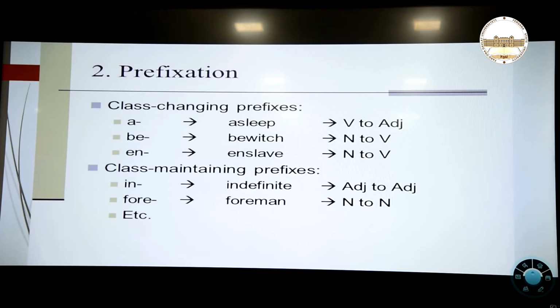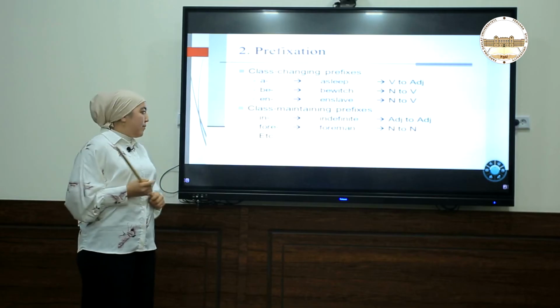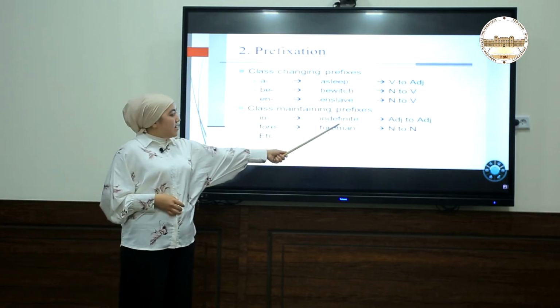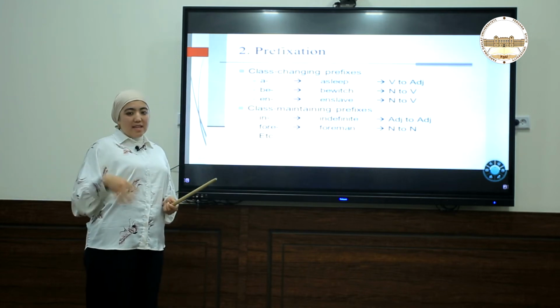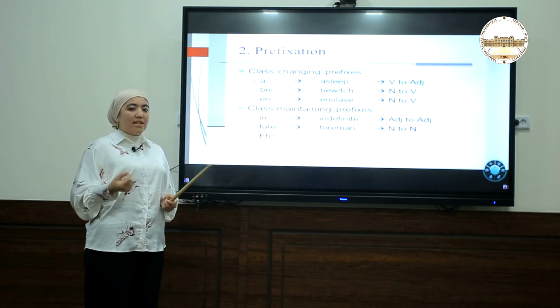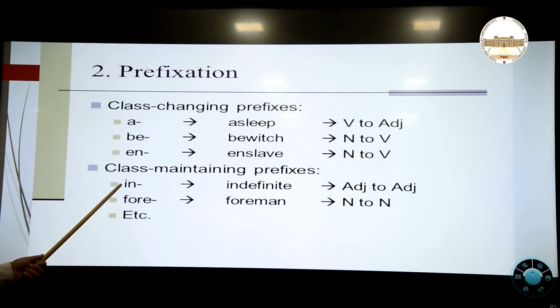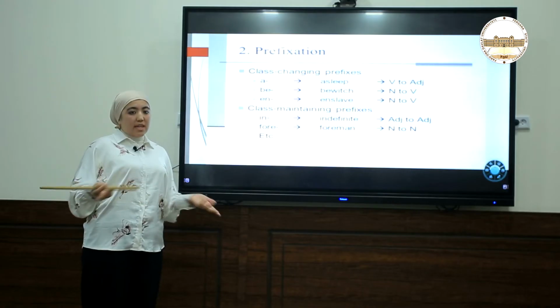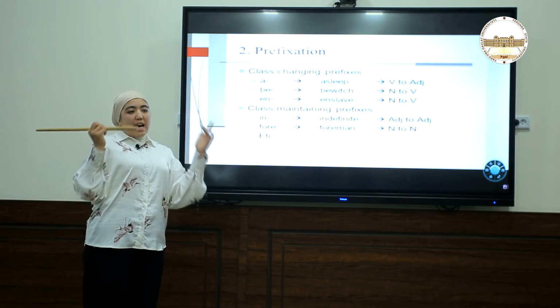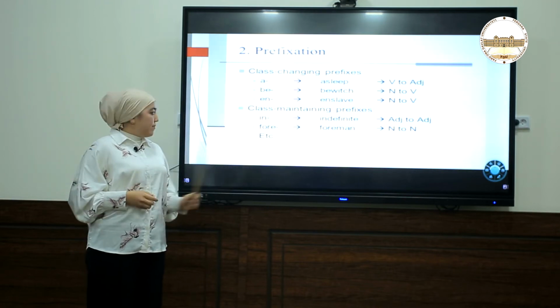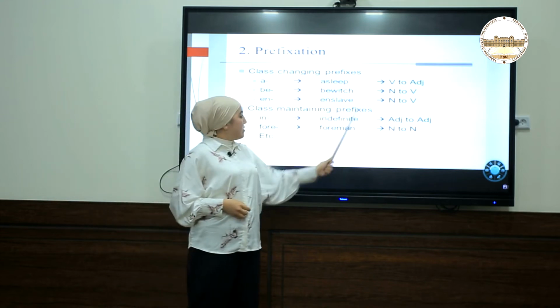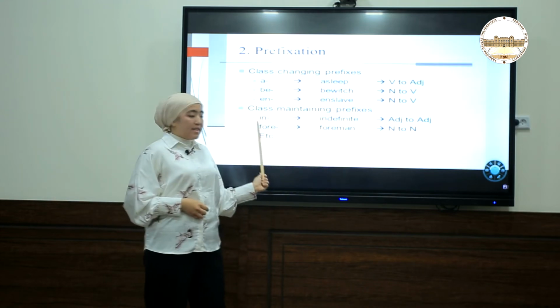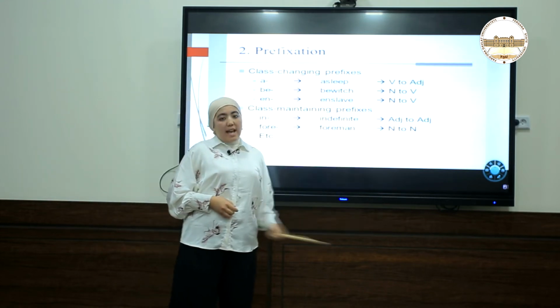And the next one, class-maintaining prefixes. In this part, the part of speech or the class of the words cannot be changed, it remains the same. For example, definite here. Definite actually means clear, and it's considered an adjective. And if we add the prefix in to this word, the meaning becomes not definite, and the part of speech stays the same. For example, adjective definite, and if you put the prefix in, indefinite, it's also an adjective.